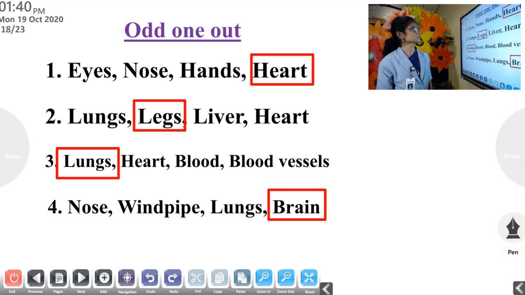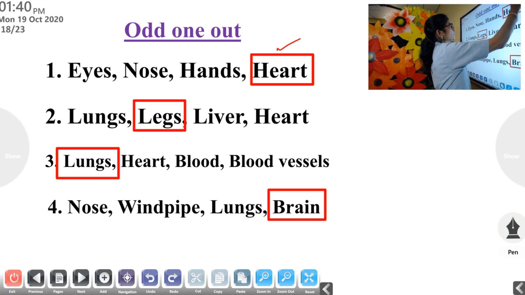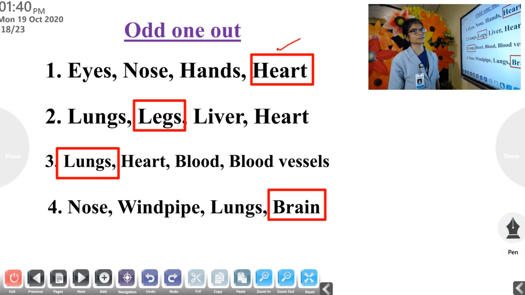Then odd one out. Eyes, nose, hands, heart. Which is the odd one? Heart. Why? Others are external organs. Next one: lungs, legs, liver, heart. Which one? Leg is an external organ and the others are internal. Next one: lungs, heart, blood and blood vessels. Which is the odd one? Lungs. Why? Because the others are related to the circulatory system.